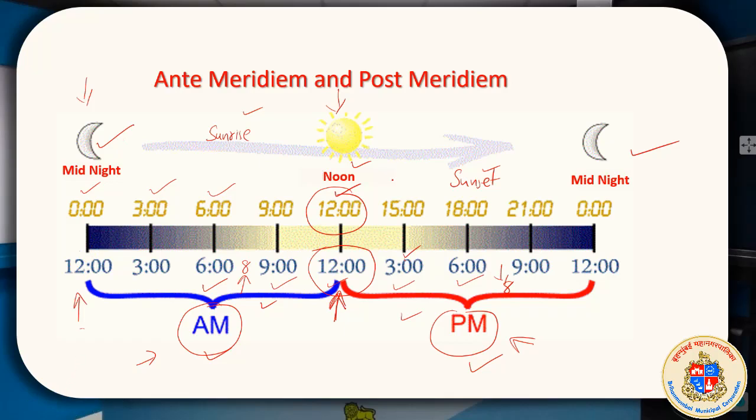So if Sripati had said, I worked from 6 AM to 8 PM, it is clearly understood that from 6 AM he worked till 6 PM, 12 hours, and then another 2 hours. That means 12 hours plus 2 hours. Sripati did 14 hours of work. That's why he was tired.